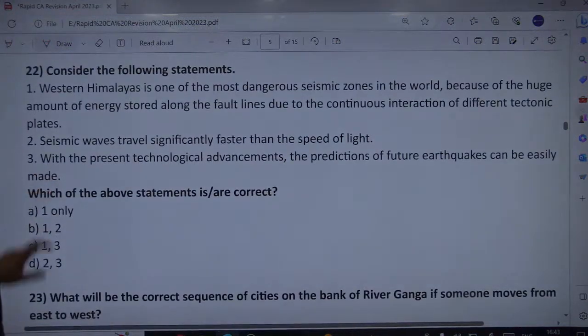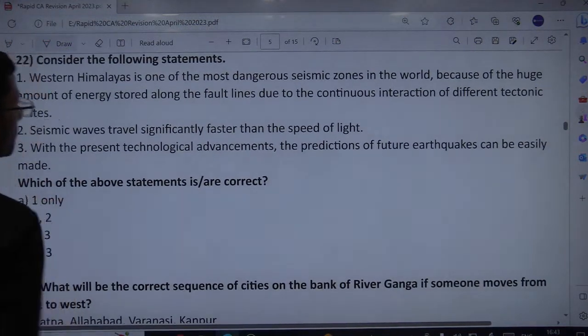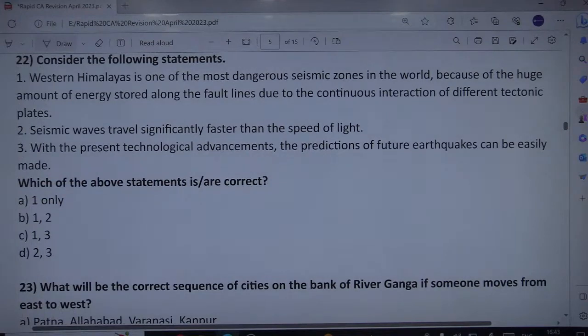Next is, consider the following statements. Western Himalayas is one of the most dangerous seismic zones in the world because of the huge amount of energy stored along the fault lines due to the continuous interaction of different tectonic plates. Can you read the statements and try to come up with the correct answer? The first is indeed correct. Western Himalayas continues to be one of the most dangerous seismic zones in the world. This is because the huge amount of energy is stored along the fault lines due to continuous interaction of different tectonic plates. So of course, Western Himalaya is a vulnerable, dangerous seismic zone.